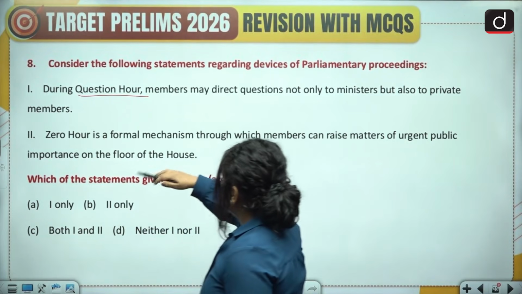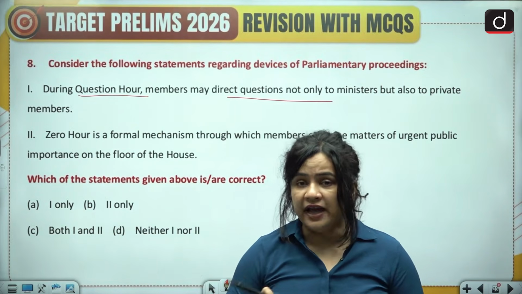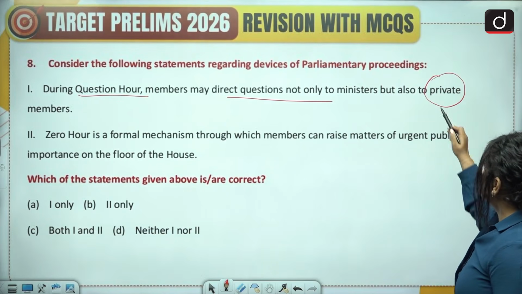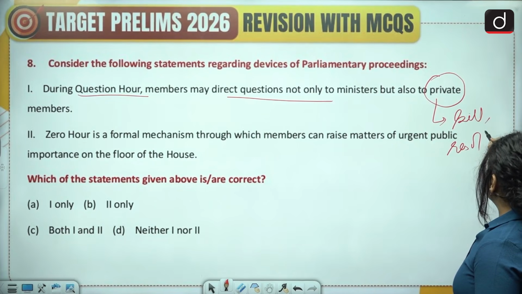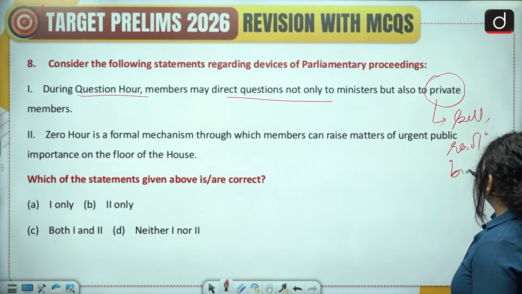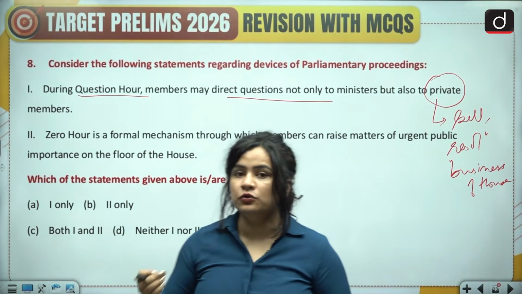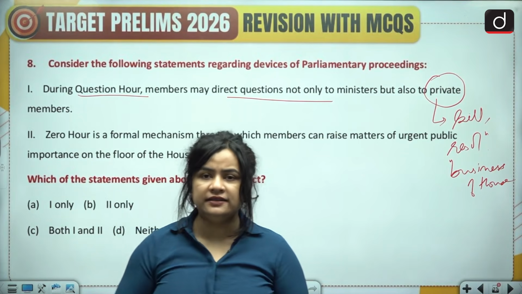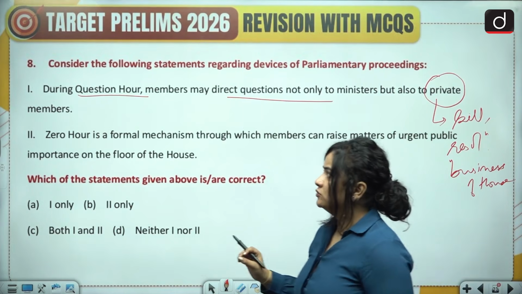Now, these questions may be directed not only to ministers but also to private members, provided that those private members are somehow associated to the bill or resolution or any other business of the House to which the question is directed. So you cannot ask any question to a private member out of the blue, but they have to concern either the bill or any resolution or any other matter that is relating to the business of the House.